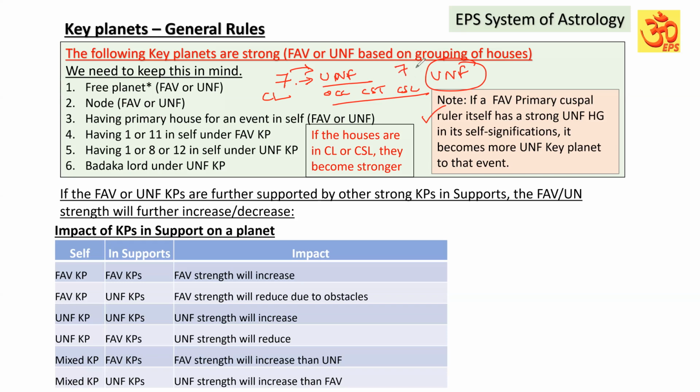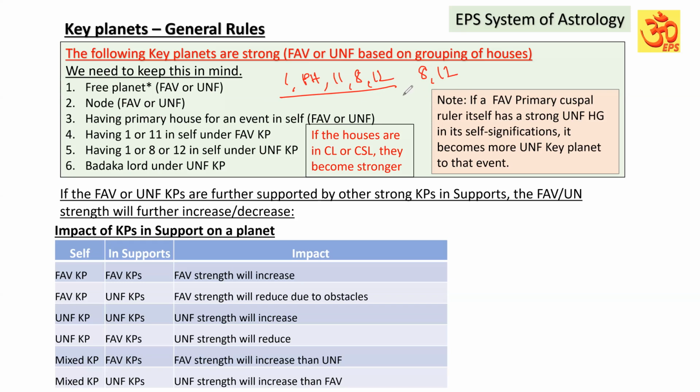Similarly, if the 7th cuspal sublord itself has unfavorable houses to the 7th house matter, it is significantly unfavorable. So that way, whenever Lagna or the primary house for any event is playing a role, whether favorable or unfavorable, and the 11th house, 8th house and 12th house are playing in the self-signification, especially the 8th Lord, 12th Lord, or 8th occupant, or 8th sublord, 12th sublord, or Lagna Lord, Lagna occupant, Lagna sublord, we have to be attentive.